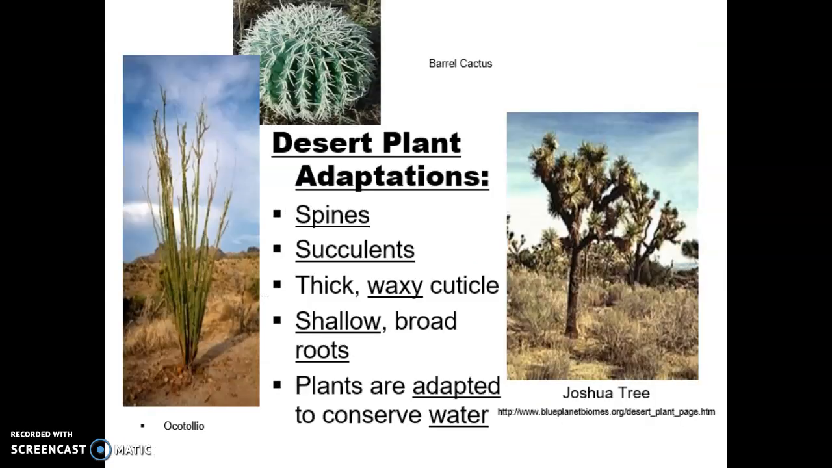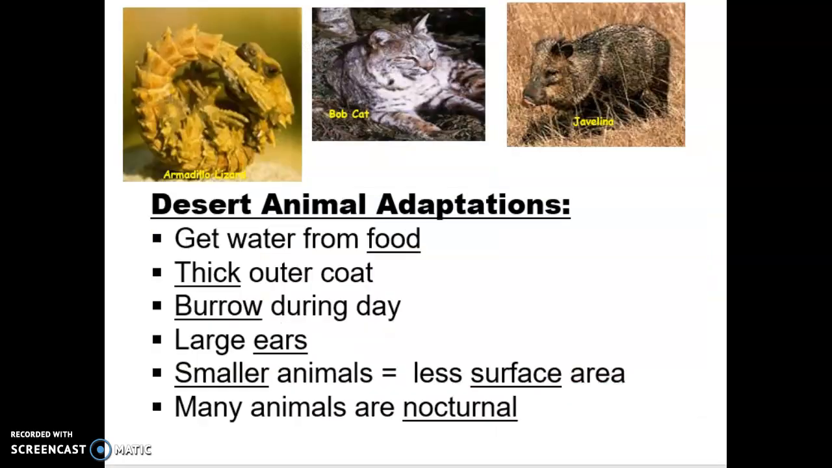Desert plant adaptations include having spines, succulents, thick waxy cuticles, shallow broad roots, and the plants are adapted to conserve water. Desert animal adaptations include getting water from food, a thick outer coat, burrowing during the day, large ears, smaller animals equals less surface area, and many animals are nocturnal.